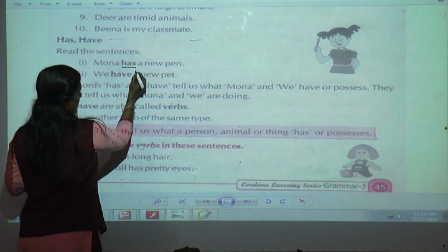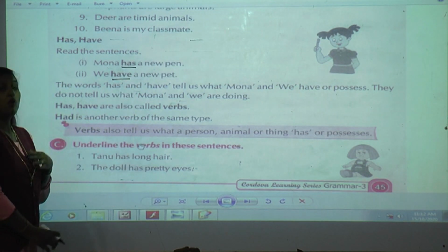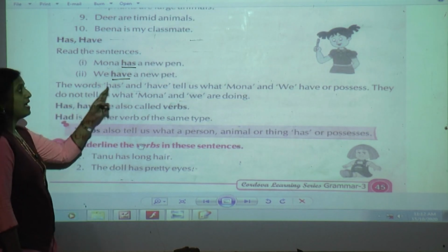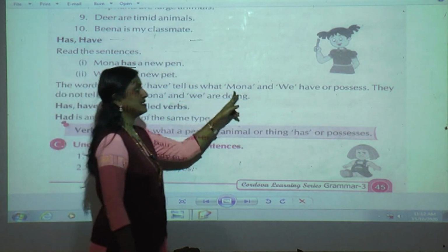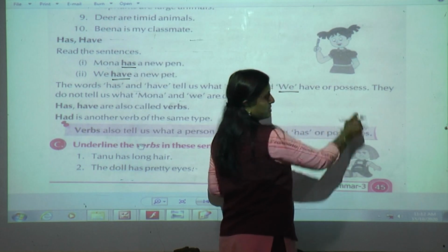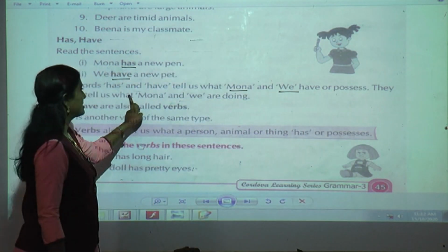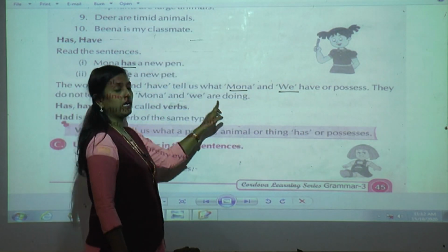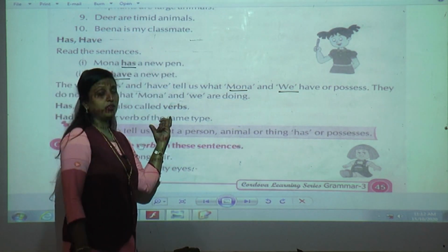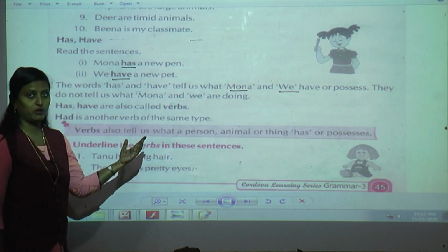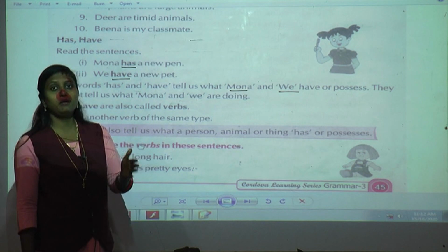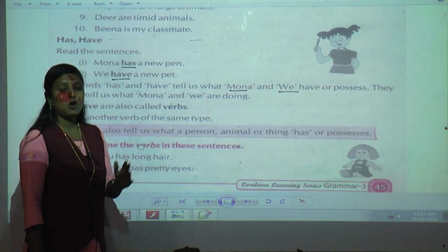So these has and have, what are they showing? What we possess or which thing belongs to us. Now see here, the words has, have. What do they tell us? What Mona and we have or possess. They do not tell us what Mona and we are doing. Here the verbs do not show what action they are doing, but they show what a person, place, animal or thing possesses or has.